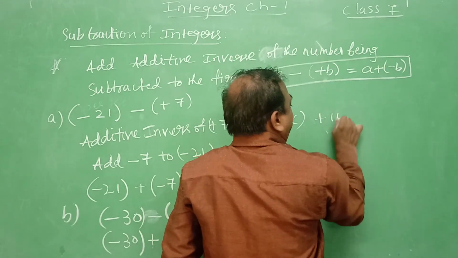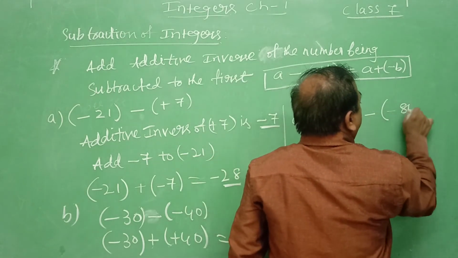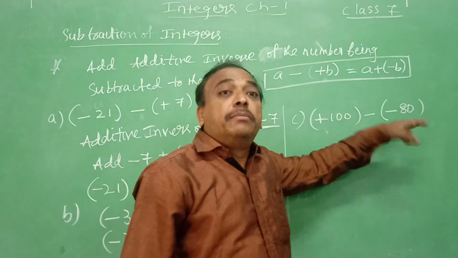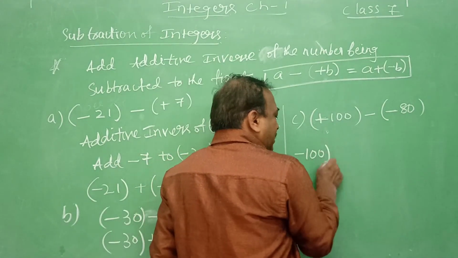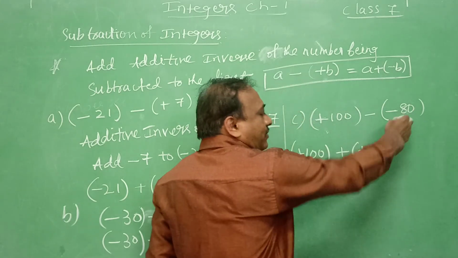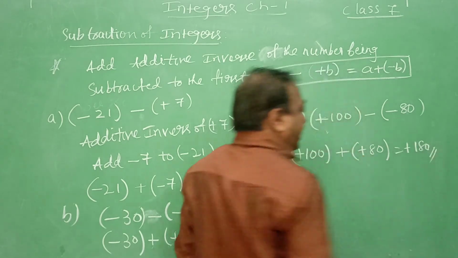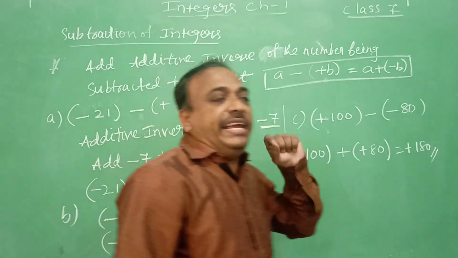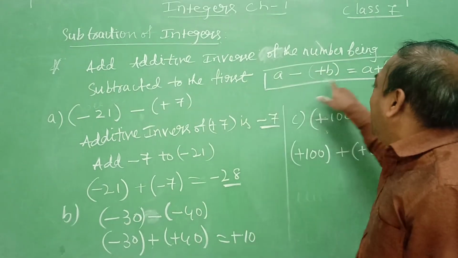One more example you see here. Plus 100 minus of minus 80. What is the additive inverse of minus 80? Plus 80. That plus 80 we need to add to this. So plus 100 plus 80 is equal to plus 180. I hope it is clear to you how to subtract the integers by taking the additive inverse.